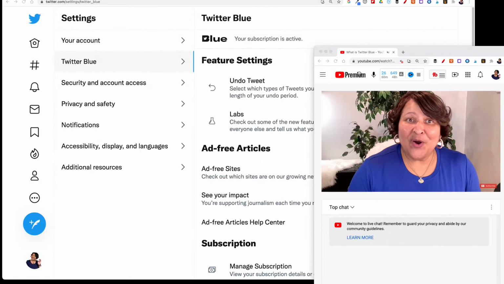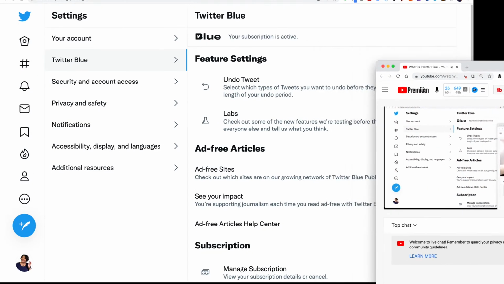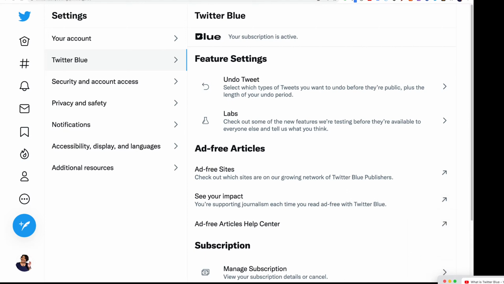I've already signed up for Twitter Blue. Hang on just one moment. Let me get the picture in picture out of the way. It's not sharing the correct screen, but that's okay. All right, so let's just go over some of the features here.